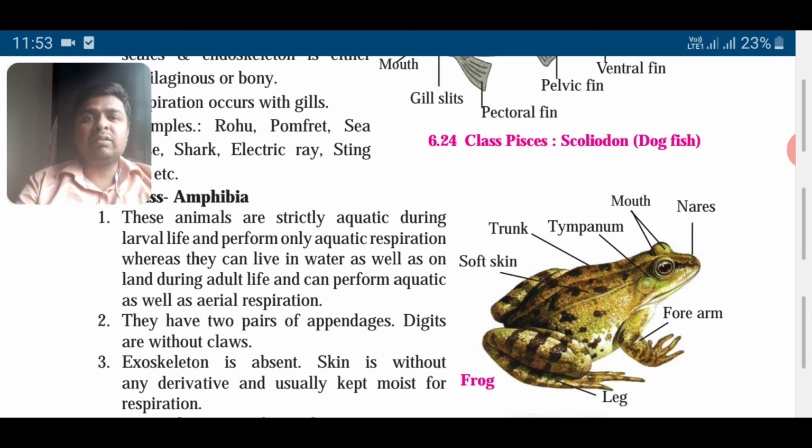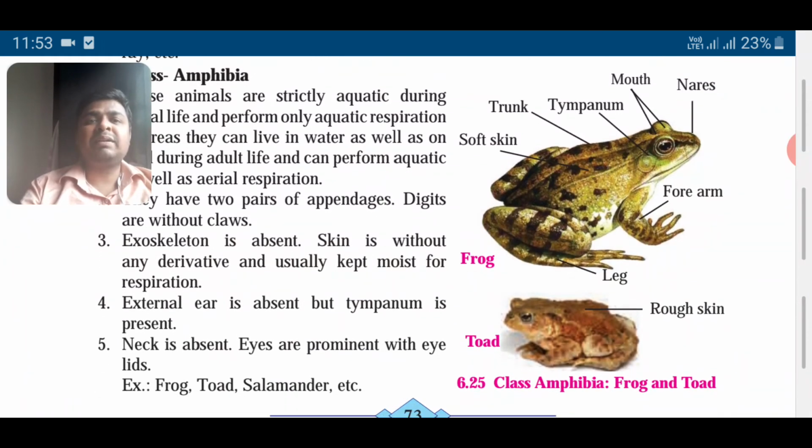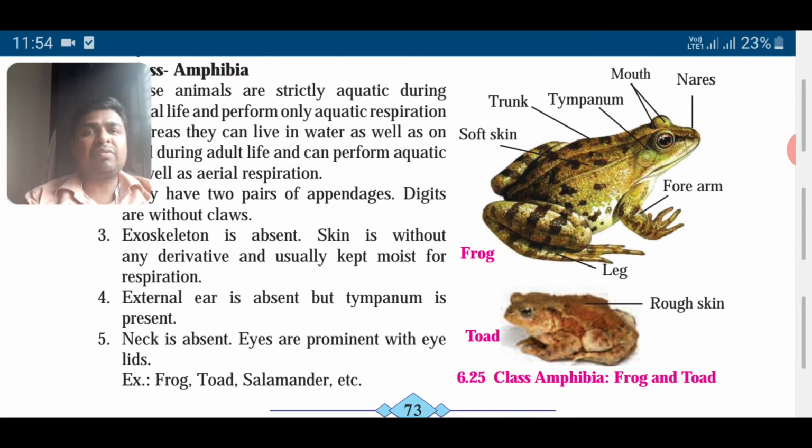But they need to keep their skin moist. If you look at frog and toad, exoskeleton is absent. Digits are without claws. These are digits. They don't have claws. So skin is without any derivative. It is usually kept moist for respiration. External ear is absent, like we have an ear here. They don't have it. You can see. But tympanum is present. So tympanum can sense the vibrations. Neck is absent. Eyes are prominent, with eyelids. Example: frog. So look at the characters of frog. These are the examples of amphibians.